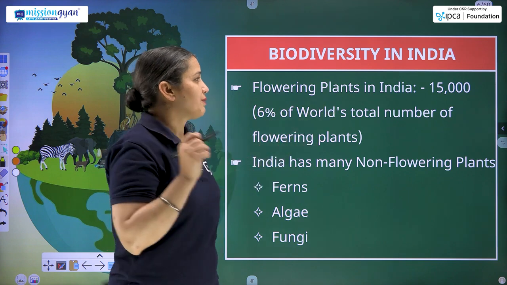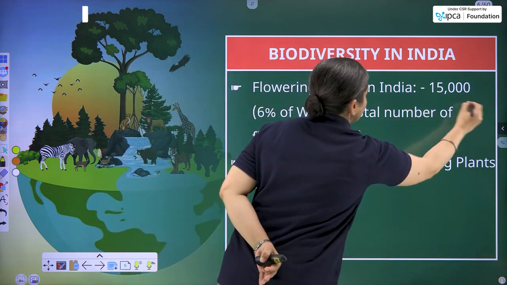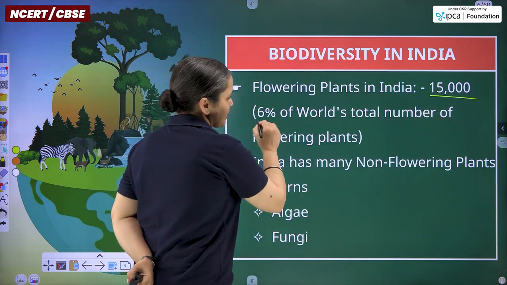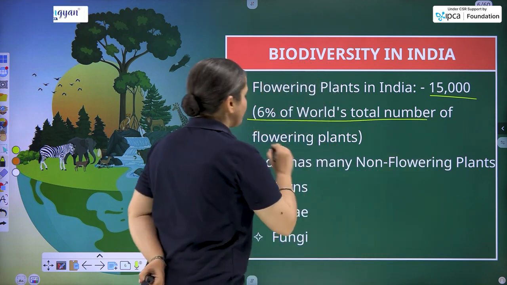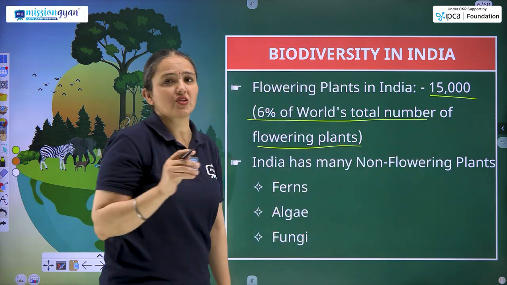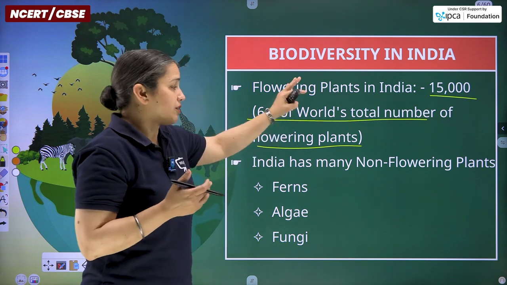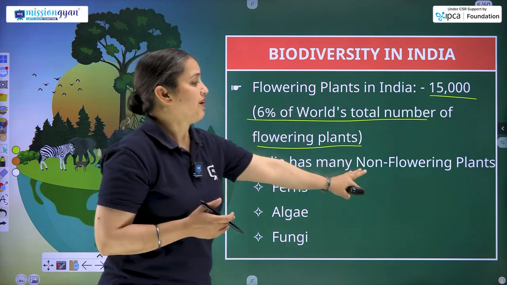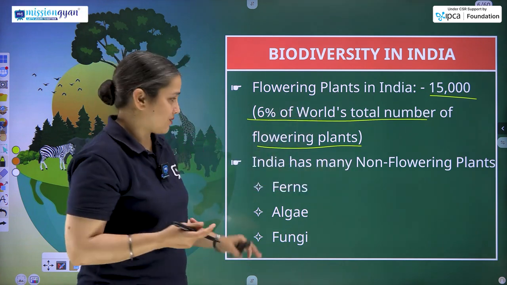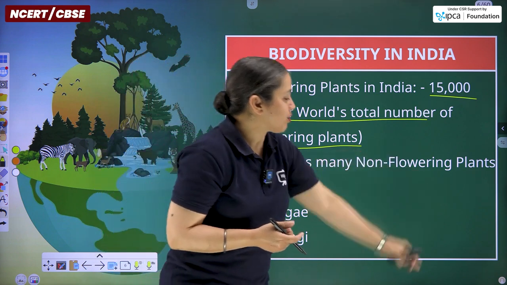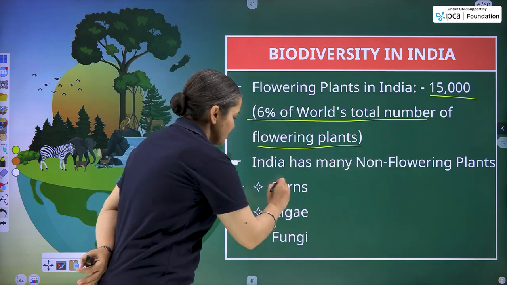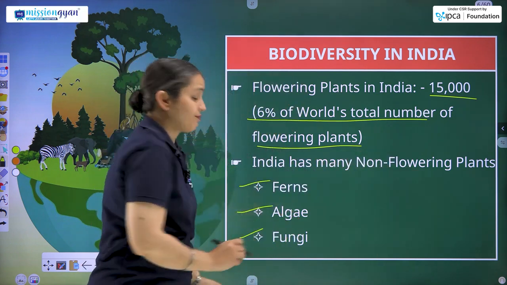Within the flowering plants in India, we have 15,000 species. It means 6% of the world's total number of flowering plants are present in the Indian subcontinent. India also has many non-flowering plants: ferns, algae and fungi.